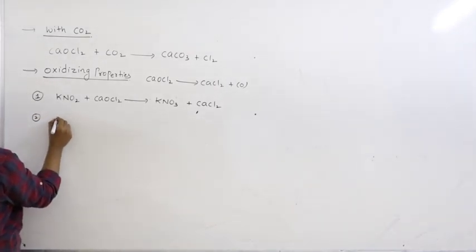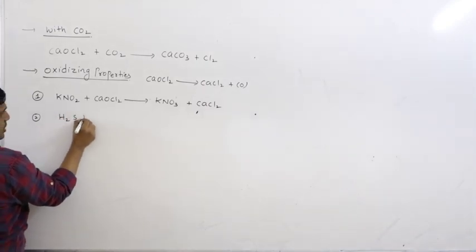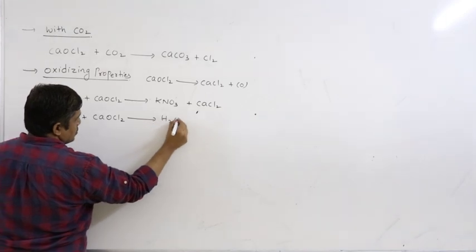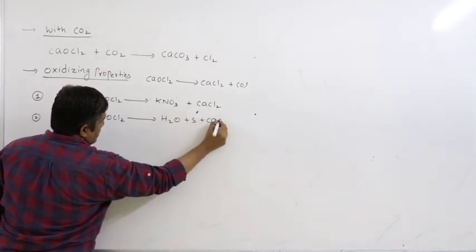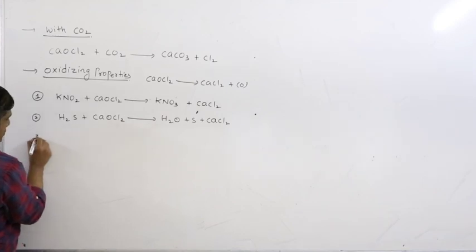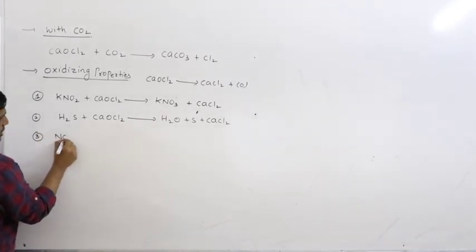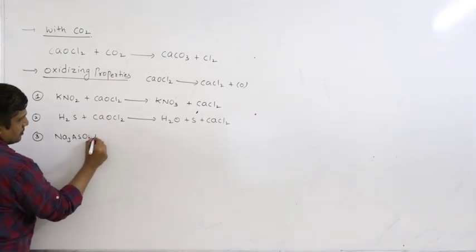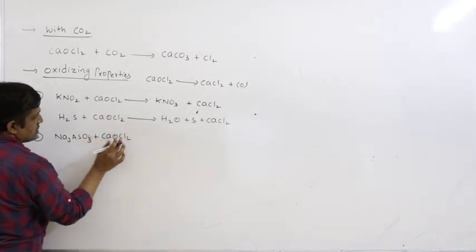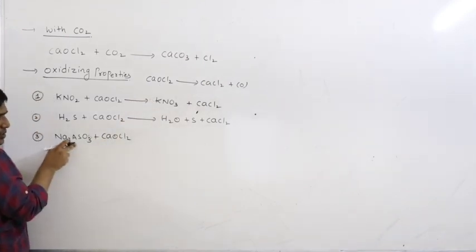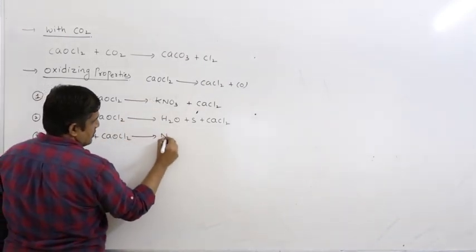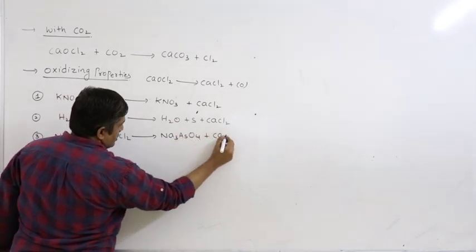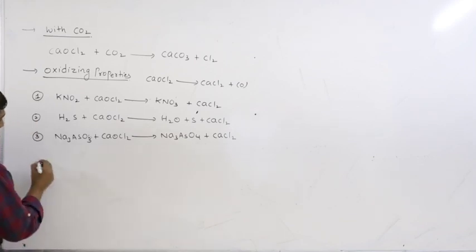Even you can write H2S also, no problem. H2S plus CaOCl2. What will I get? H2O plus S plus CaCl2. You can write Na3AsO3. Same reaction, add oxygen to this. Addition of oxygen, we call it as oxidation, Na3AsO4, CaCl2. Even with ammonia,